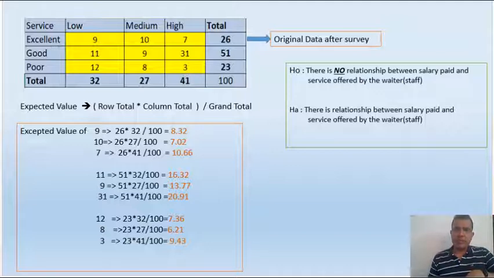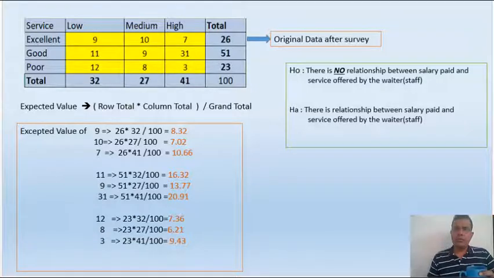And then we have our row total. So 26, 51, 23. 26 is the number of staff members who are giving excellent service, 51 is the number of staff members who are giving good service, and 23 is who are giving poor service. And similarly, we have the column total for low, medium and high, that is 32, 27 and 41. And 100 is our grand total.